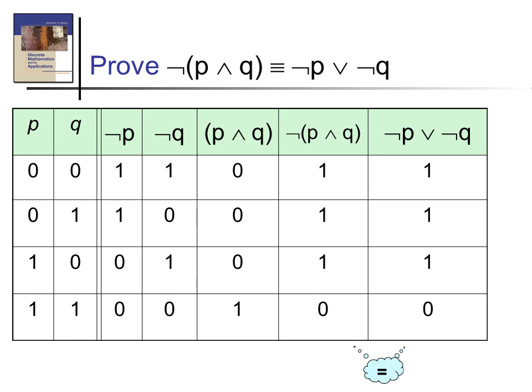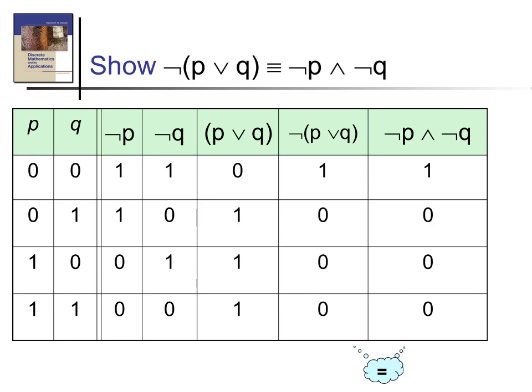Okay, that is a tautology. Thus we can prove that negation of P and Q is equivalent to negation P or negation Q. Okay, here also negation of P or Q. You just draw the table as homework.